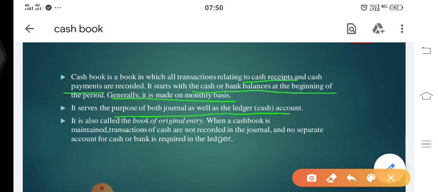It is called the book of original entry. Now always remember, if we are asked what a cash book means, the cash book is called a book of original entry.